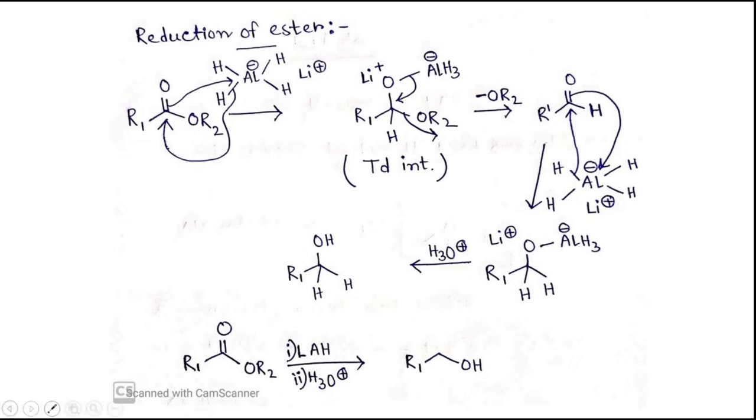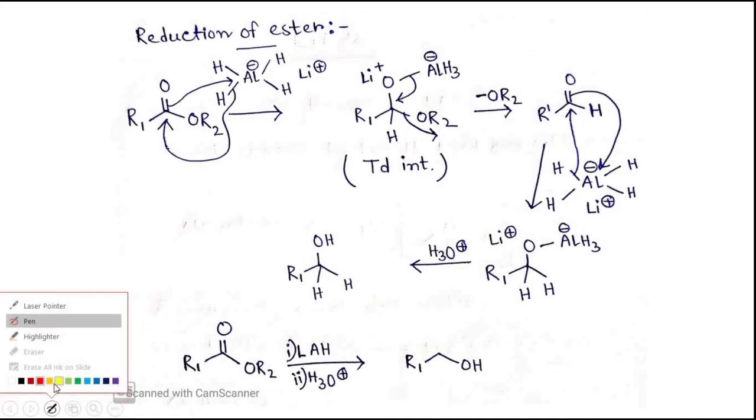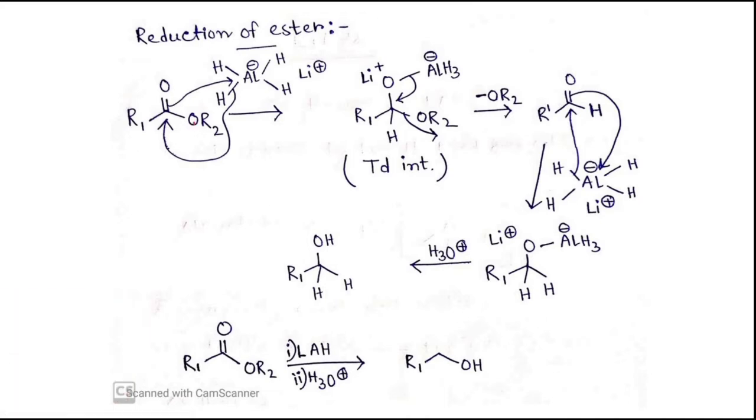If I take the pen, I think it will be more clear. First, here you can see this ester. In lithium aluminum hydride, aluminum has a negative formal charge. I have told you that this hydrogen will act as a nucleophile, H minus. So first H minus will attack this electrophilic center, that is carbon.